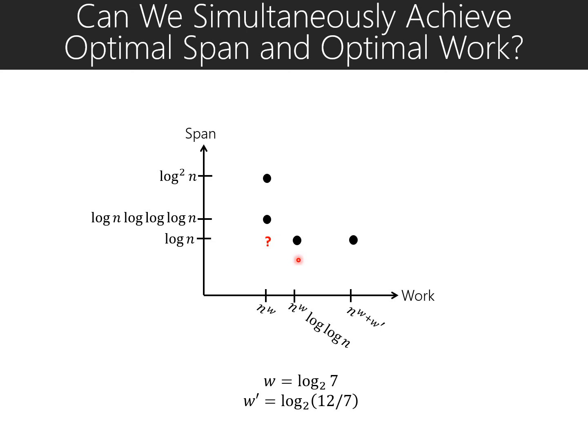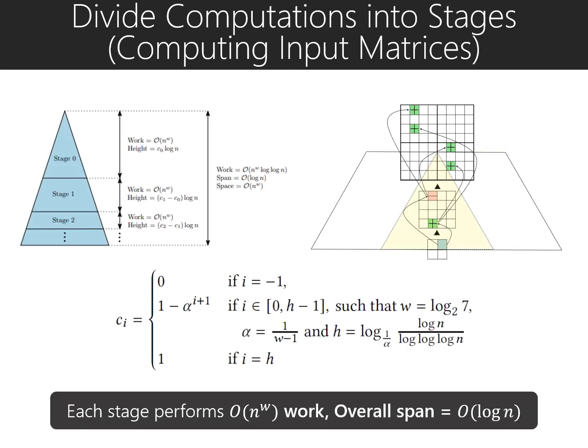Now I am going to describe the algorithm where we achieve optimal span, but the work increases by a log n factor. During single point computation, we compute the input or output matrices at the leaf level directly from the root level, or from the root level directly at the leaf level. Hence, the work exploded because we did that for all the cells across all the matrices across all the levels.